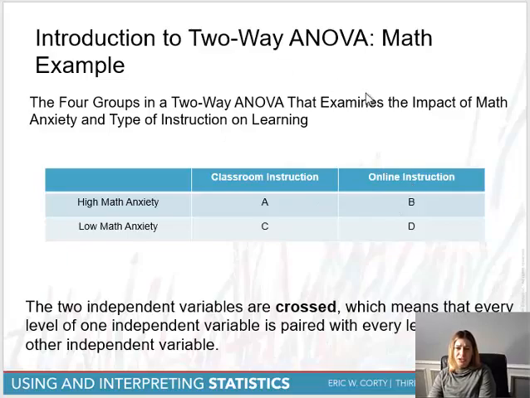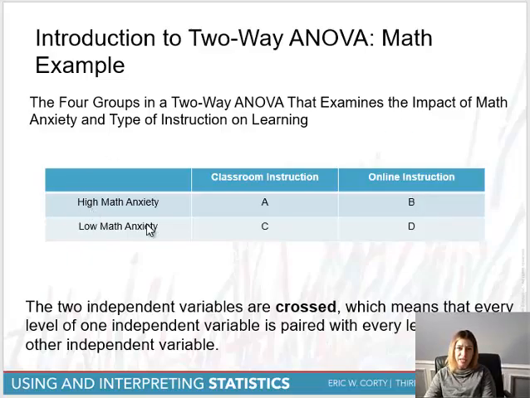But now if you combine these two together, so let's say you have high math anxiety and you're in an online environment, I would think that those two factors combine to actually create some synergistic effect. So I would hypothesize that if an individual is in a really high anxiety situation about math, and all of a sudden they're faced in an online environment, that their ability to learn could really be hindered. So that's what this study is all about, and that's what the multi-factor ANOVA is doing.